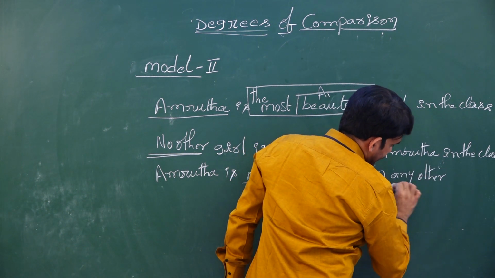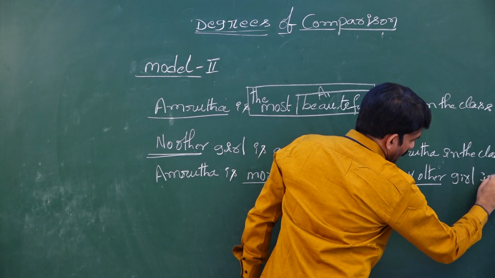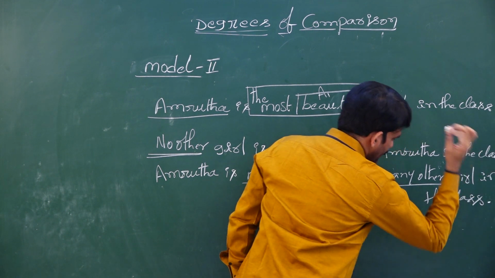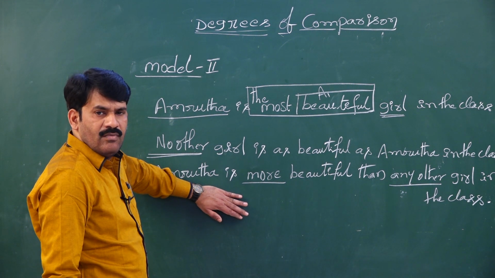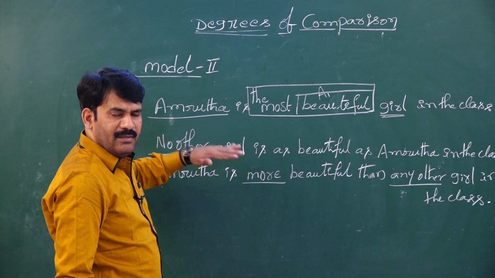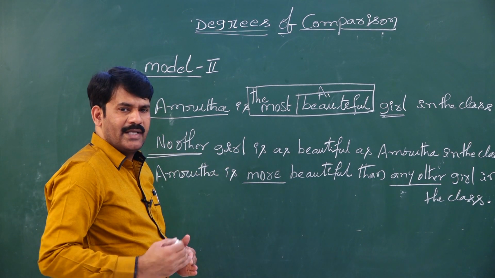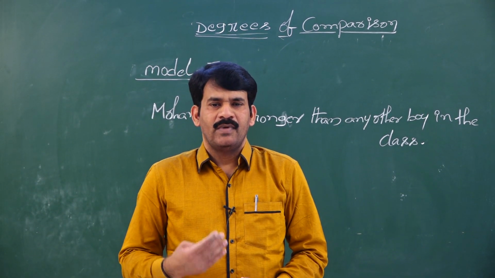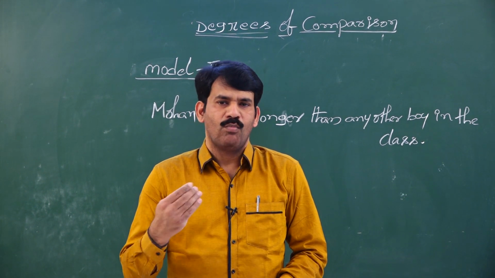Than any other girl in the class. This is how you need to convert a sentence from positive to comparative, comparative to superlative. Let me explain one more sentence in the same model so you will get more clarity. With this sentence, we will complete model 2 and then move on to model 3.